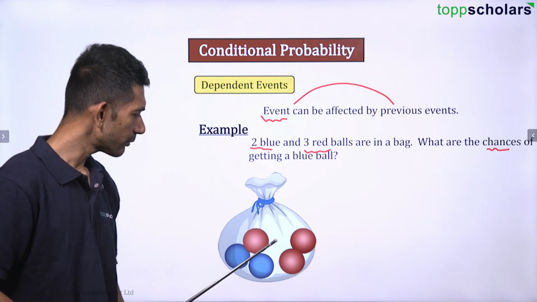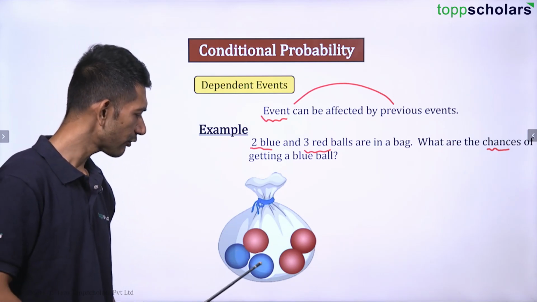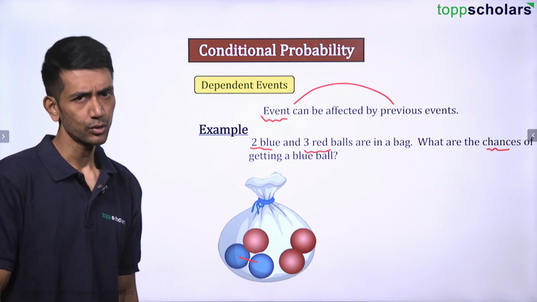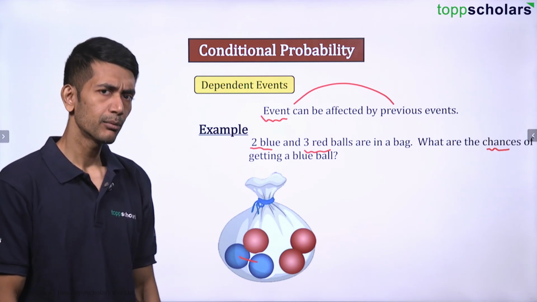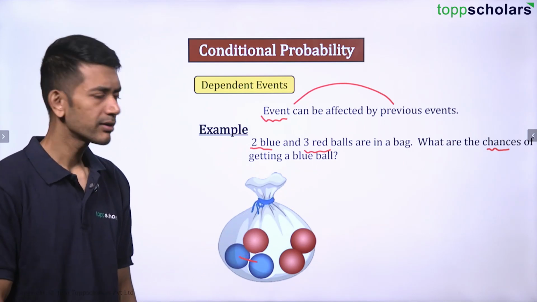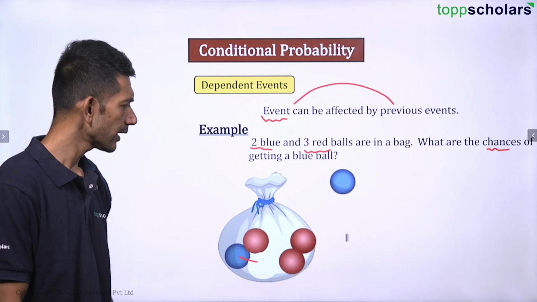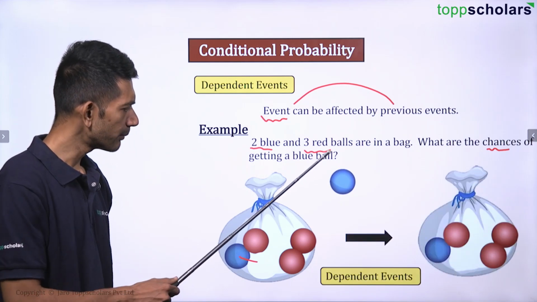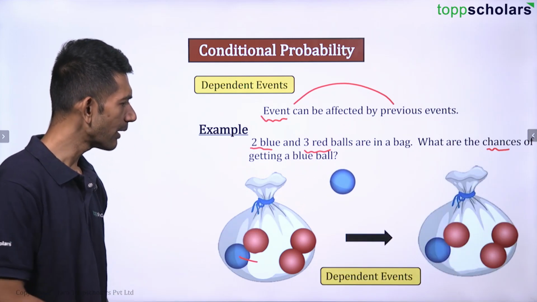The probability of getting a blue ball is the number of blue balls divided by the total number of balls. How many blue balls are there? The number of blue balls is 2. The total number of balls is 5, right? So here the probability is going to be 2 by 5.